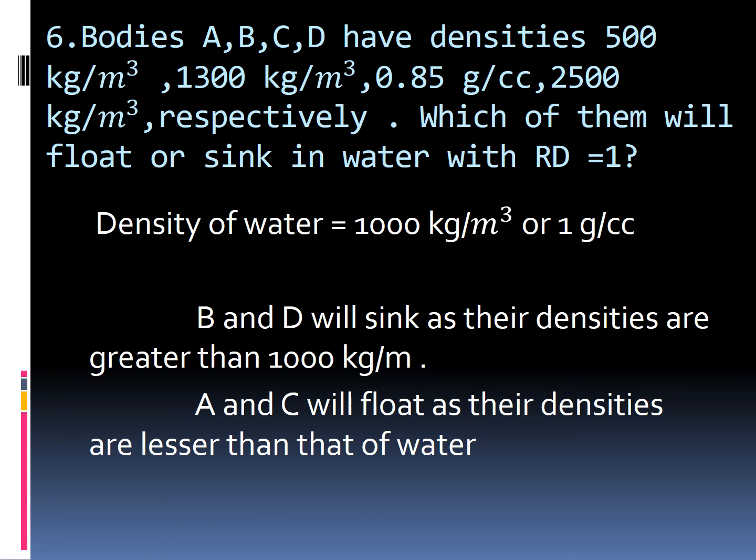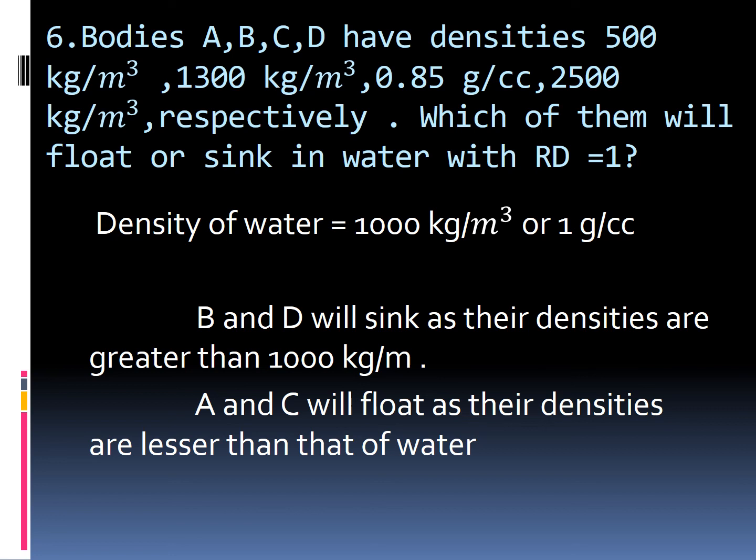If the density is more than the density of water, it will sink in water, and if the density is lesser than the density of water, it will float. You can easily say it yourself. Objects B and D will sink in water because 1300 and 2500 are higher than 1000 kilogram per meter cube. So they will sink in water.